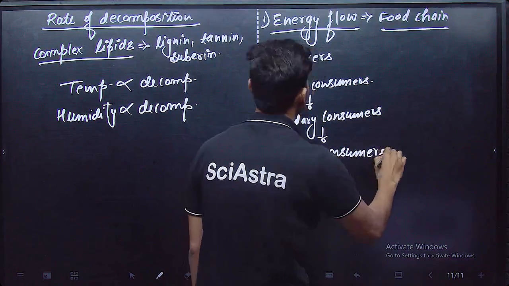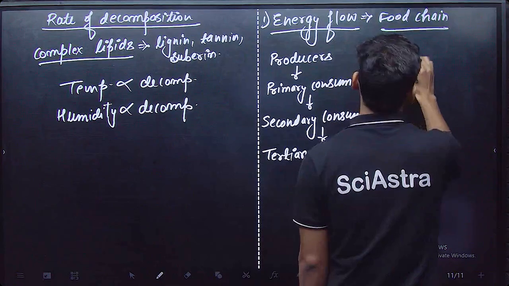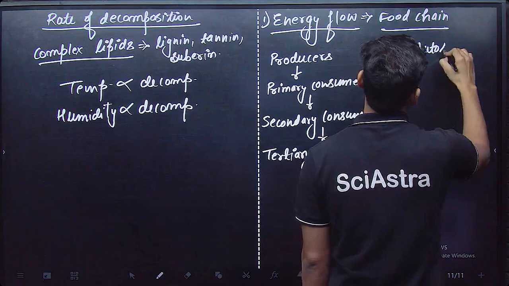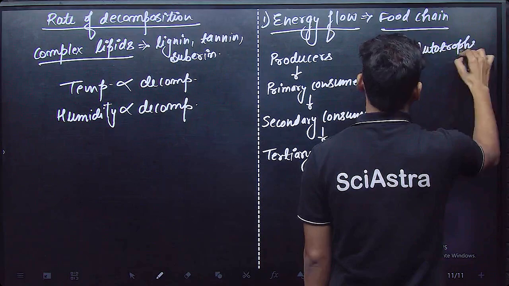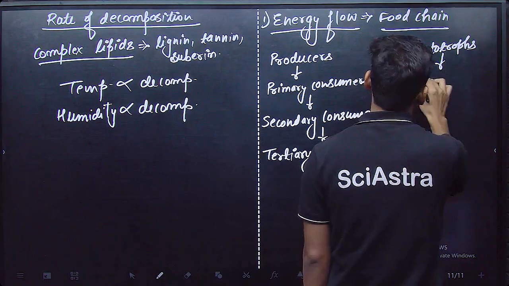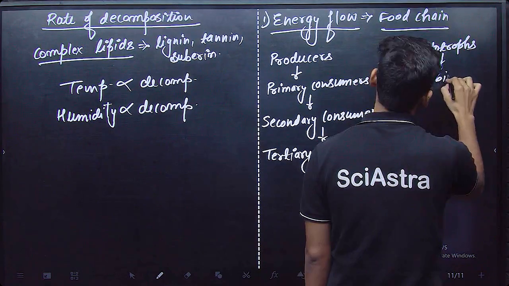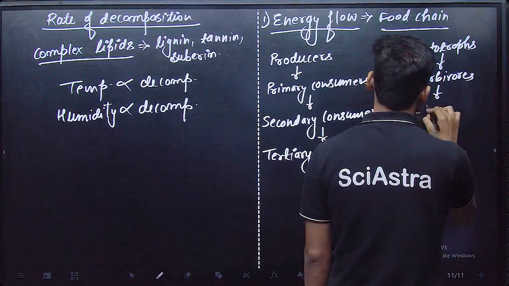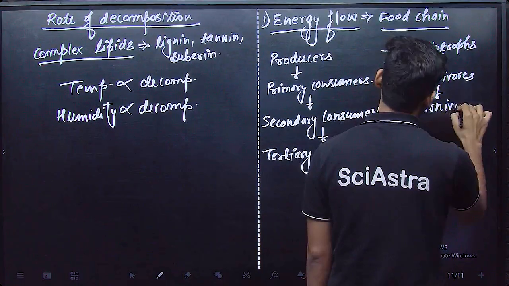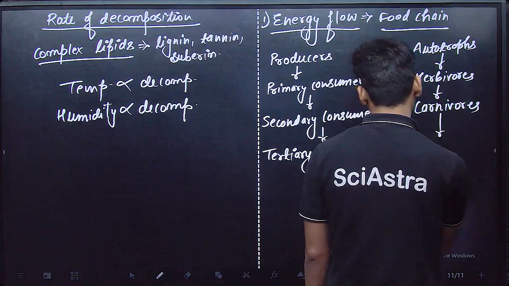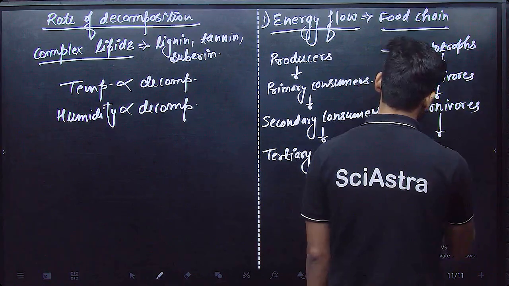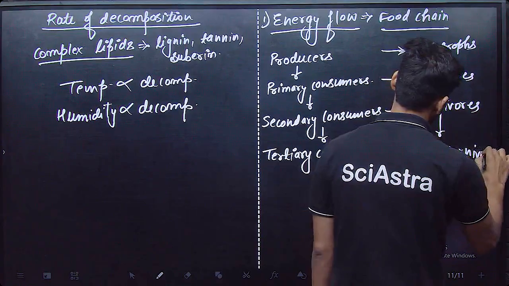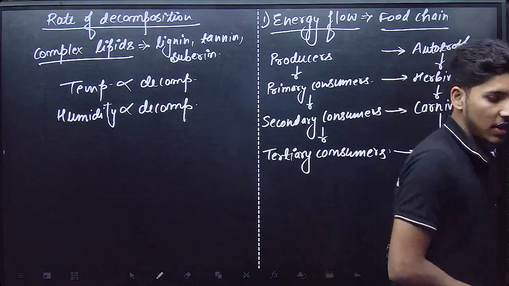Okay. So producers are autotrophs. Primary consumers are herbivores. Secondary consumers are carnivores. Top consumers, tertiary consumers, are top carnivores. Okay, these are the things.